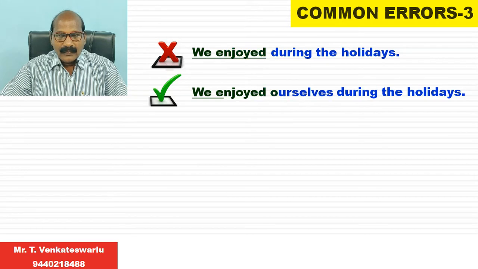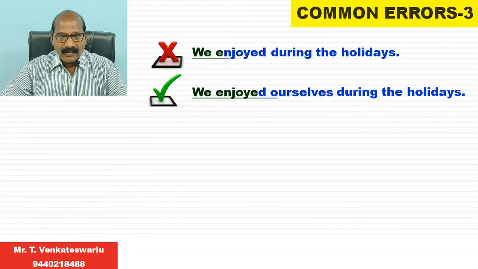It is always followed by the object. In the given sentence, the verb enjoyed is followed by a preposition, that is during. So as there is no object in the given sentence, we have to create the object depending upon the subject. As the subject here is we, we have to use the right object, that is ourselves.